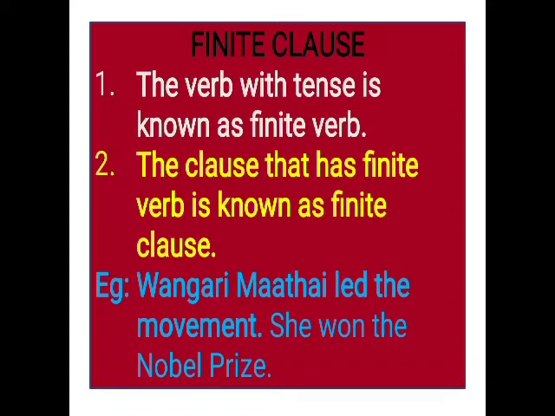Let us see how we can say the two clauses are finite clauses. In the two clauses, the verb tells us about the tense. The verb forms in the two clauses are led and won. These two tell us about the tense. The two verb forms are in past tense. So we can say that the verb with tense is known as a finite verb and the clause that has a finite verb is known as a finite clause. So the two clauses are having a finite verb. So we can say it is a finite clause.